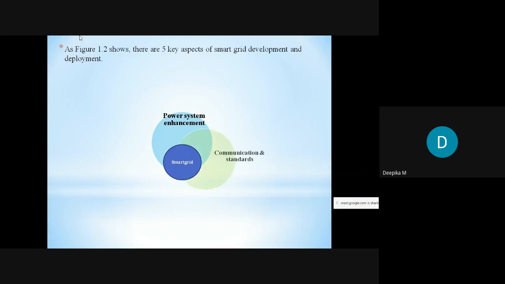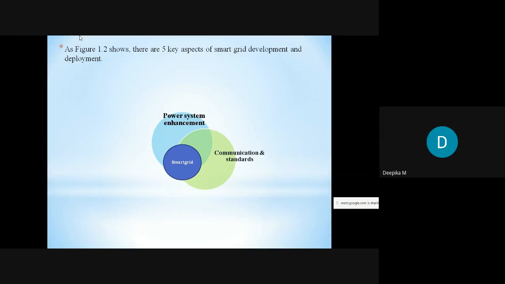The next thing is communication standards. What do communication standards mean? The name itself tells us: the communication which is required, because to build a smart grid, communication plays a very important role. We have already discussed that in a smart grid there will be two-way communication, so communication plays a very important role.